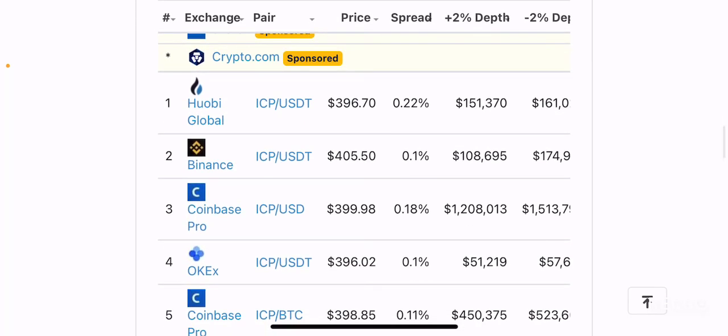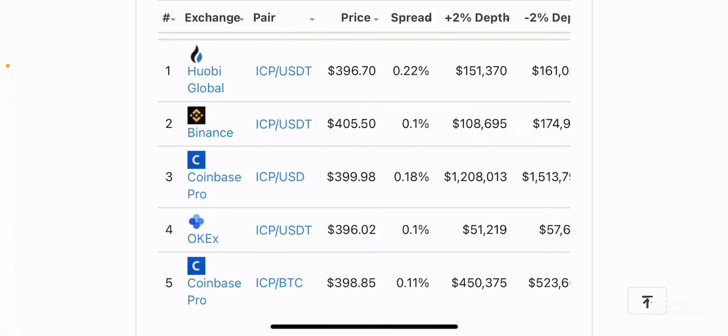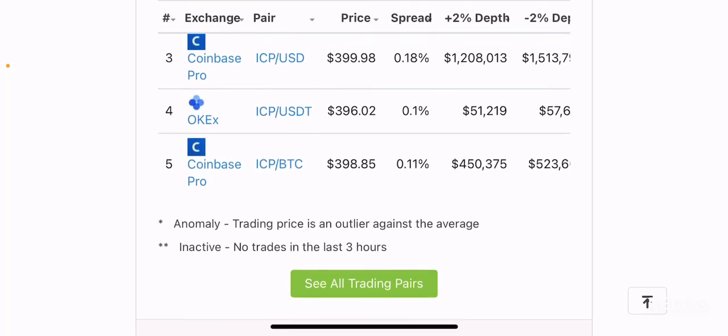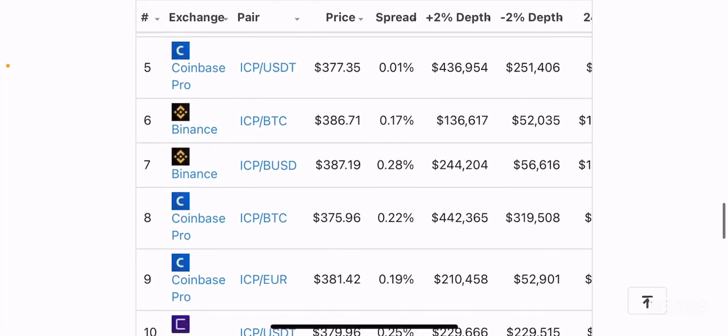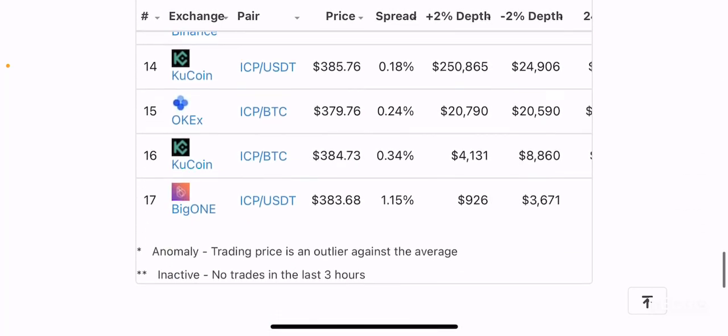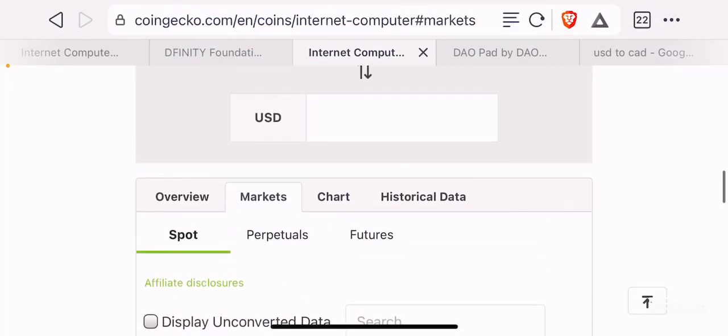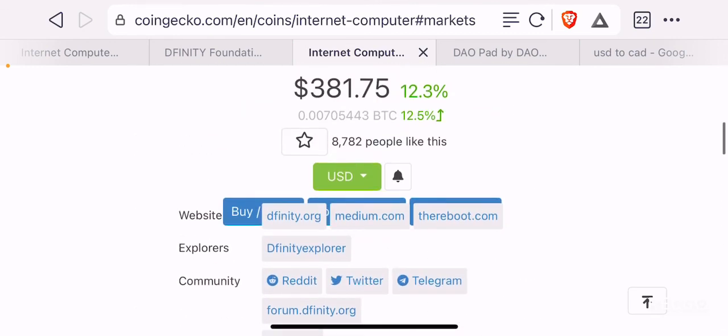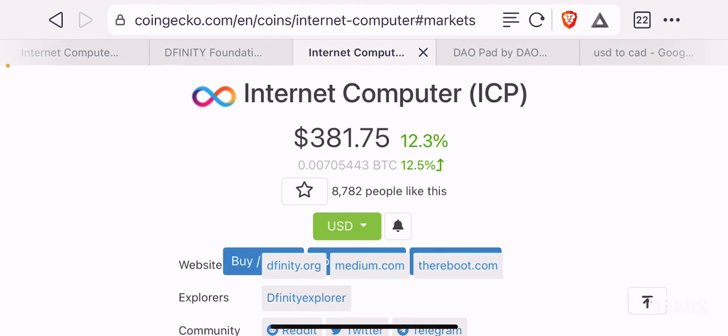But for a project that aims to be the internet, a decentralized internet protocol that it wants to be, and the fact that it is listed already in several big exchanges like Binance, Coinbase Pro, OKEX, Huobi Global, and so on and so forth, I think this project has some really good liquidity which it can take advantage of in its early stages in order to attract a lot of new users as well as veterans who are trying to seek a project that they can get early on, right? Since this project is still early, I believe that there is extremely high potential for this token to make sick gains in the short term as well as the long term.